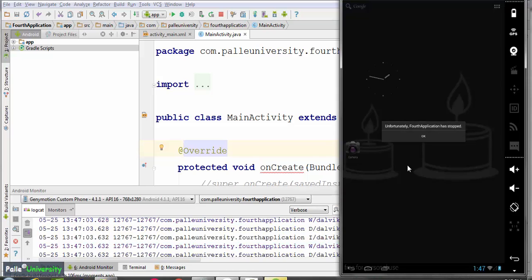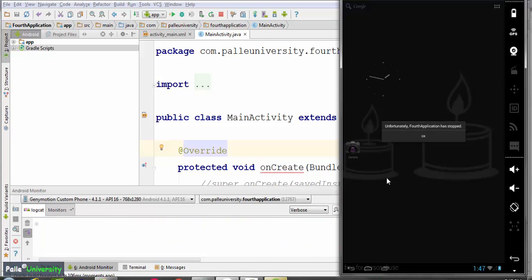Here, immediately after launching your application, you can observe a small pop-up window came saying unfortunately fourth application has stopped. Whenever such kind of pop-up came, that means something serious problem is there in your application. It is very easy to fix such kind of problems.